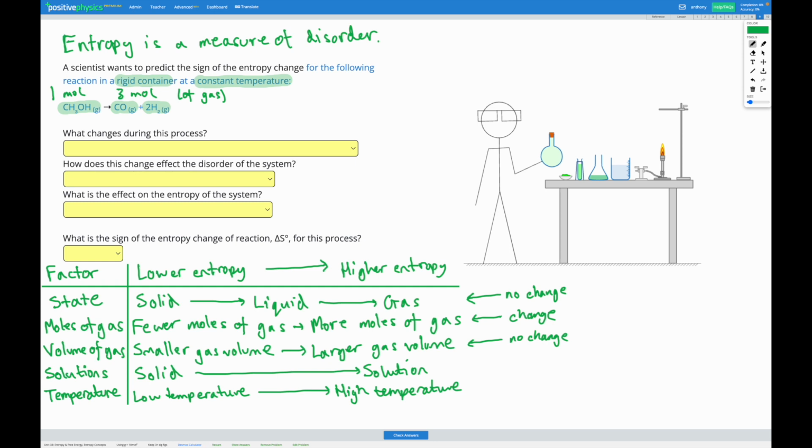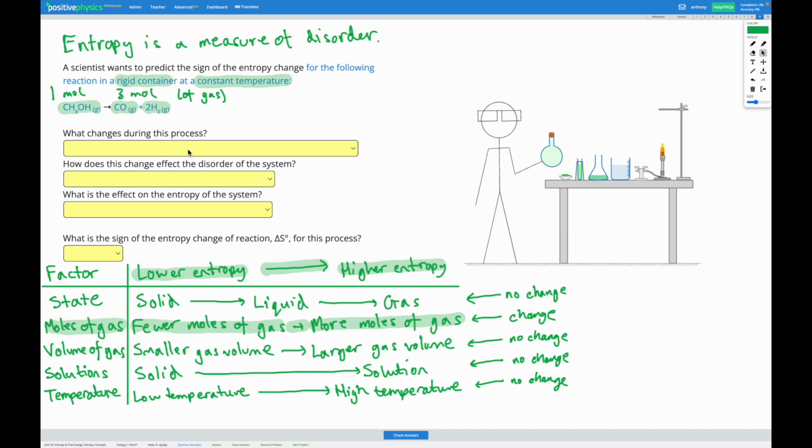What about solutions? We only have gases here. We don't have anything dissolved in solution. So we've got no change there. And lastly, for the temperature, we're told the reaction takes place at constant temperature. So there's going to be no change there. So in this reaction, the only thing that's changing is the moles of gas. And we're going from fewer moles of gas to more moles of gas. So based on this, that must mean we're going from lower entropy to higher entropy. In other words, we're increasing our entropy.